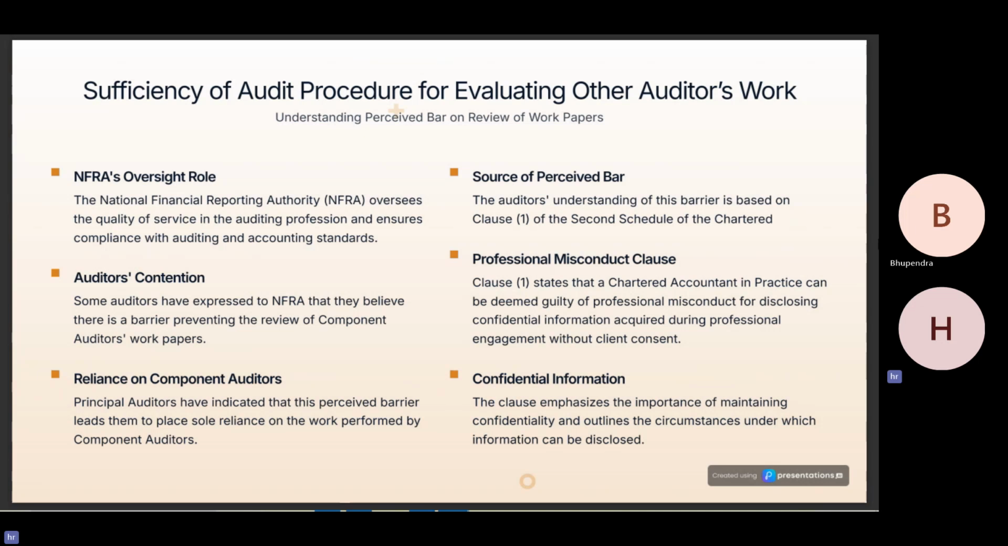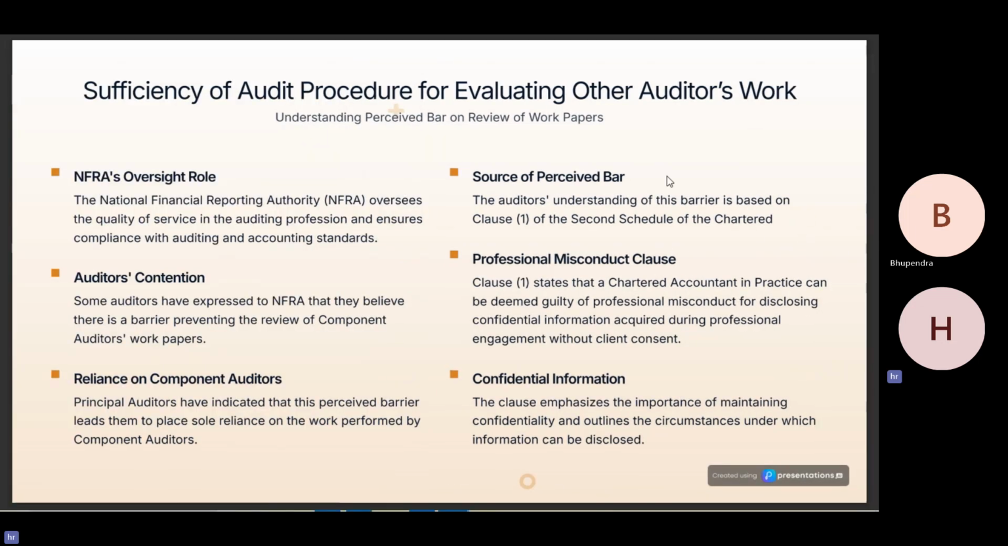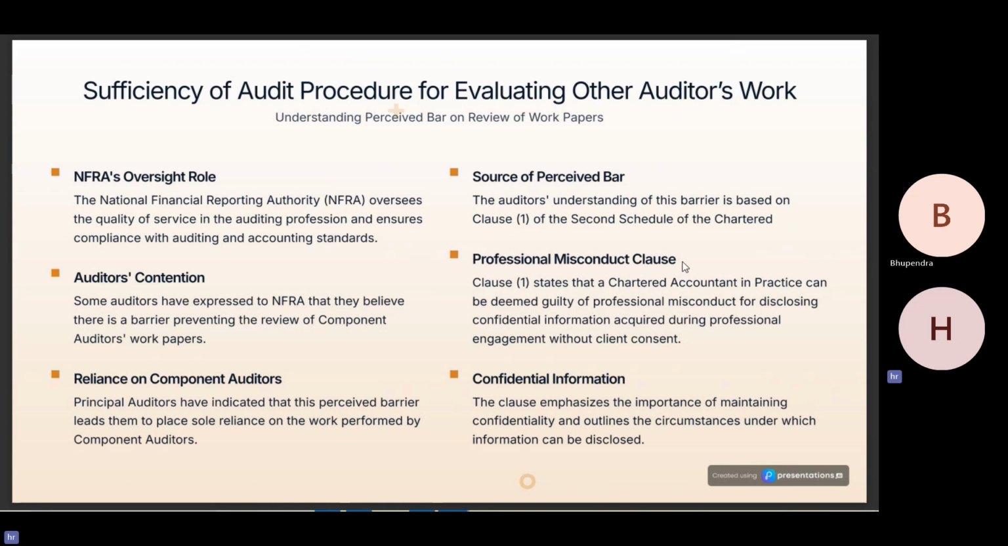Basically, Clause 1 of Schedule 2 of the Chartered Accountants Act 1949 says that a chartered accountant in practice is deemed to be guilty of professional misconduct for disclosing confidential information acquired during professional engagements without the client's consent. So what is happening because of this? The clause emphasizes the importance of maintaining confidentiality and outlines the circumstances under which information can be disclosed. So the NFRA has given us clarity regarding the same.